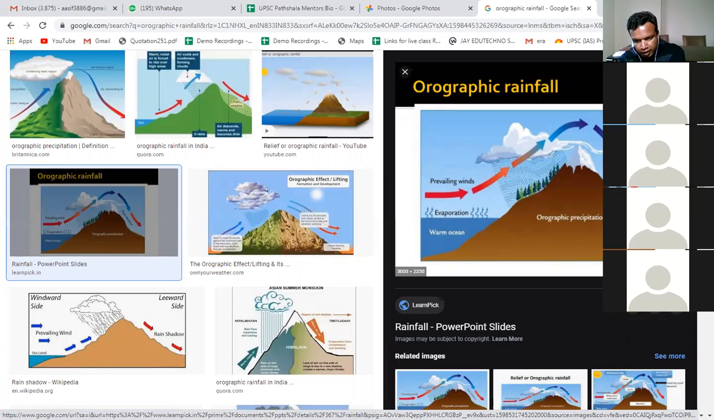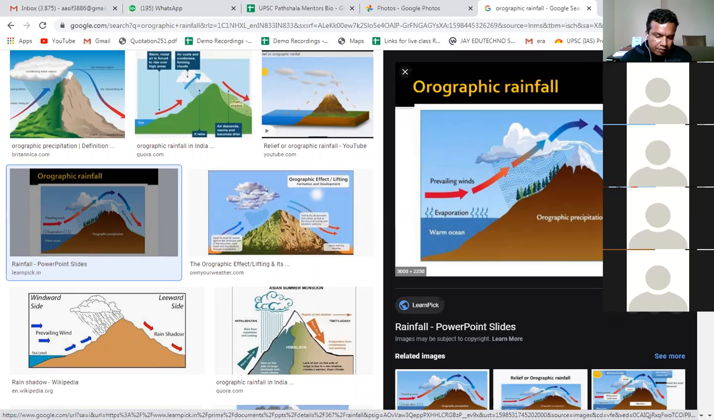it comes down, there is no rainfall here, and that is why this region is called a rain shadow region. So on the windward side there is rainfall, and on the leeward side there is no rainfall. Why is there no rainfall? Because the air mass is moving downwards.